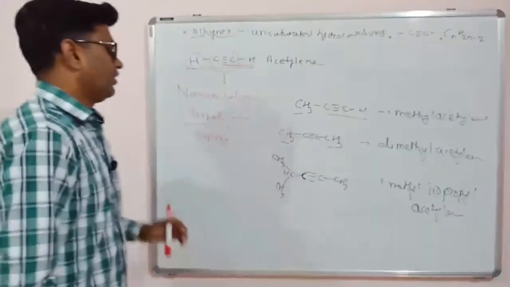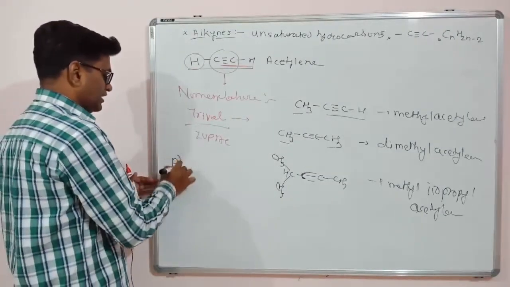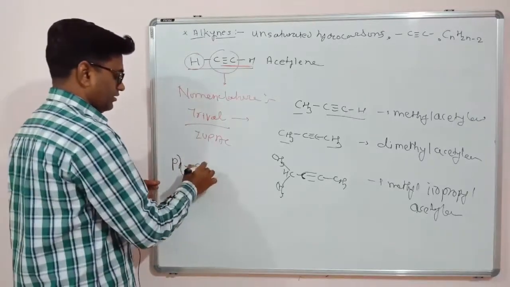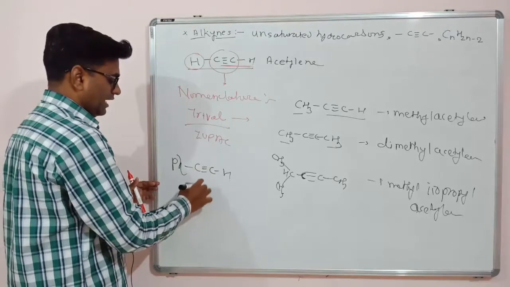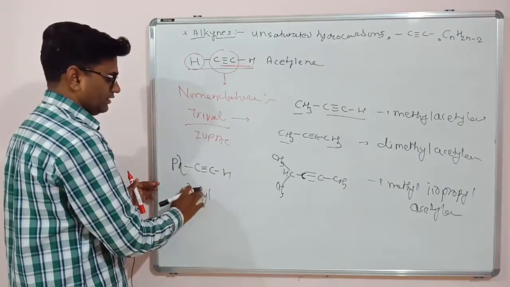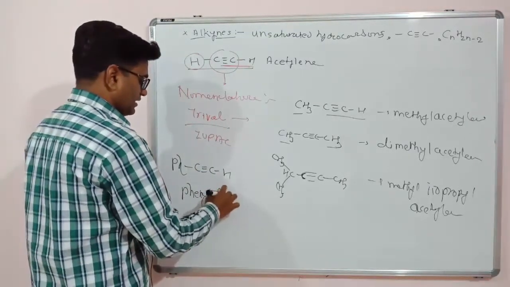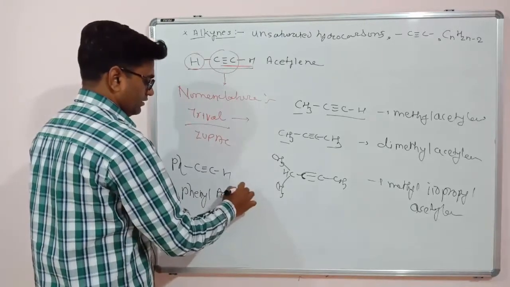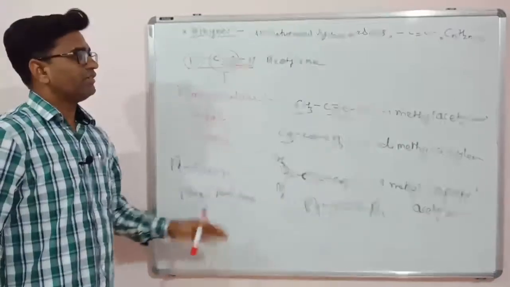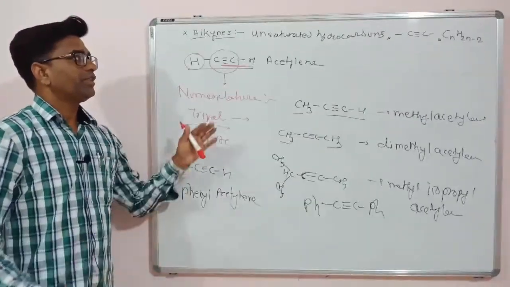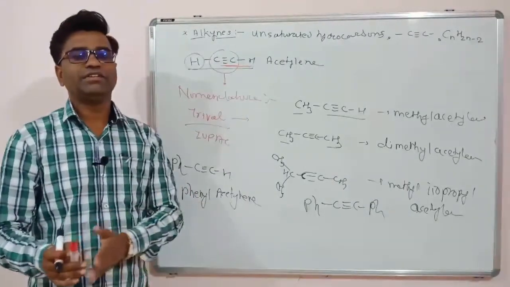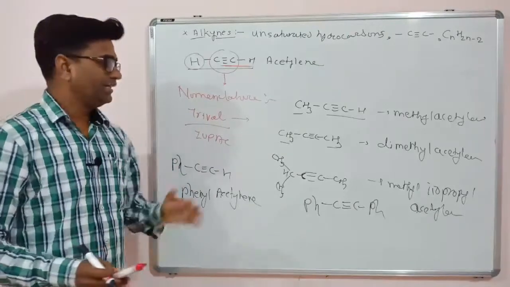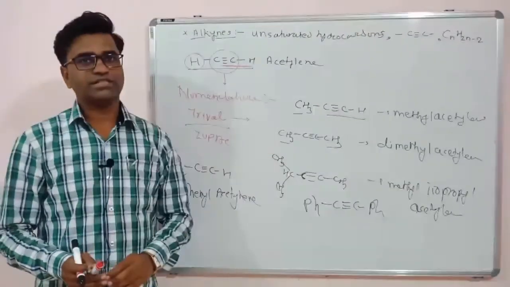In this way, suppose one of the hydrogens is replaced by Ph, then this is called phenyl acetylene. So these are the trivial names, common names of the alkynes. So alkynes are considered as alkyl derivatives of acetylene. So in terms of acetylene, this nomenclature is there.